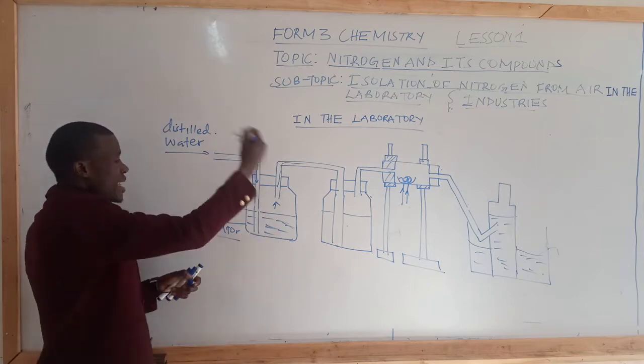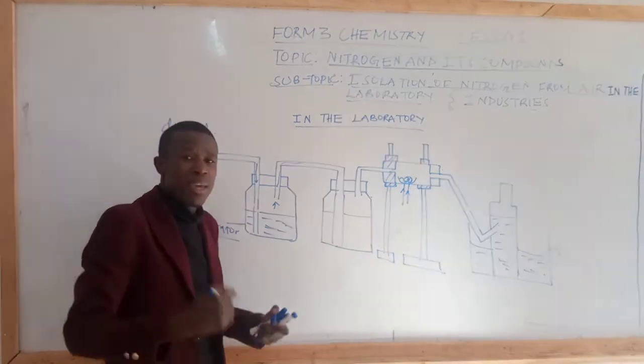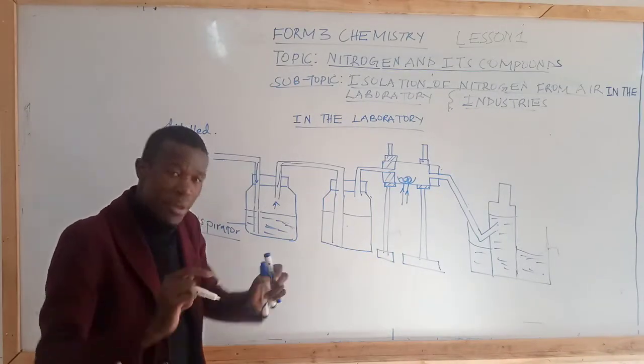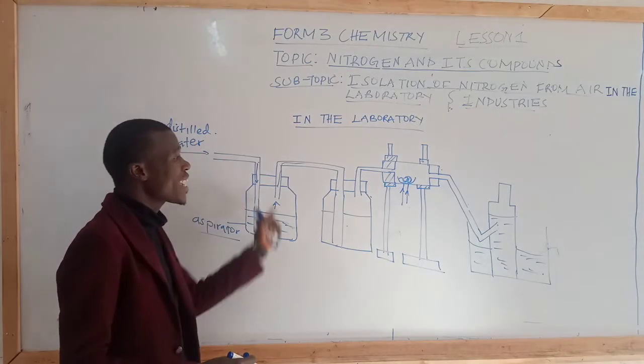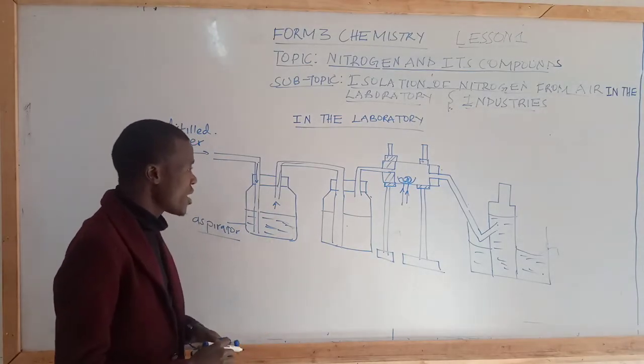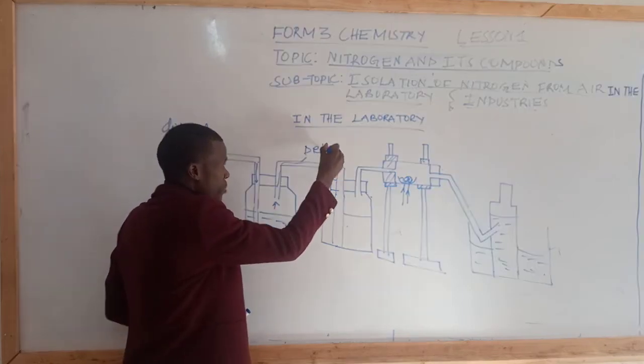Now, when water has been allowed into the reagent bottle, air, being less dense than water, will be displaced, and after the displacement, air is taken into the second reagent bottle through a delivery tube.